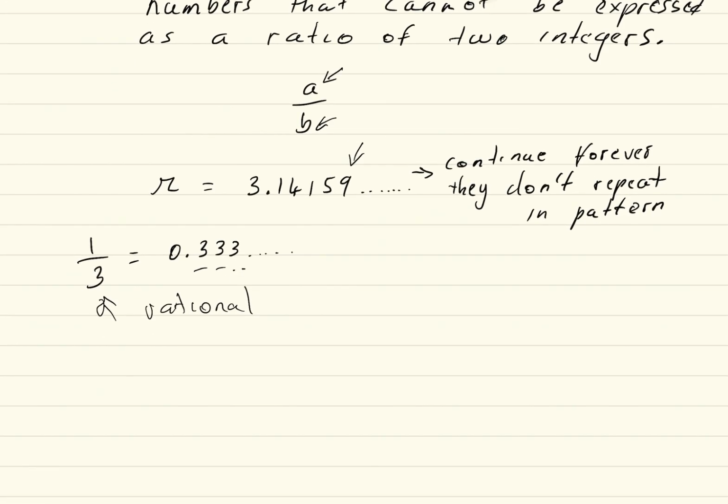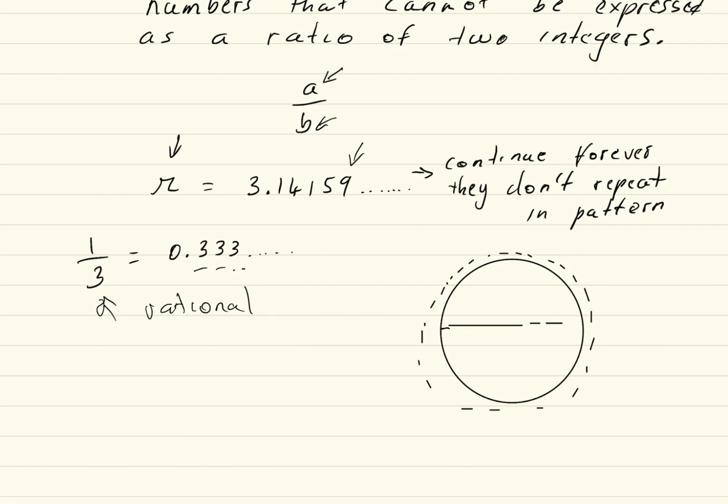The other very popular, now if you don't remember what pi is, just before I move on to the other irrational number, pi is basically, you know, when you have a circle. So we have a circle, and the circumference, which is really the perimeter, is 3.14 times the diameter.